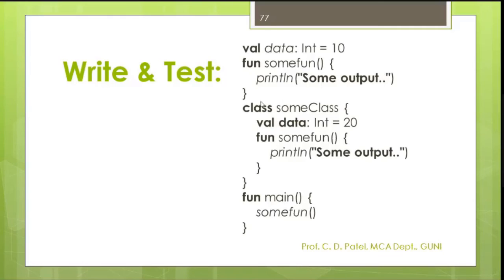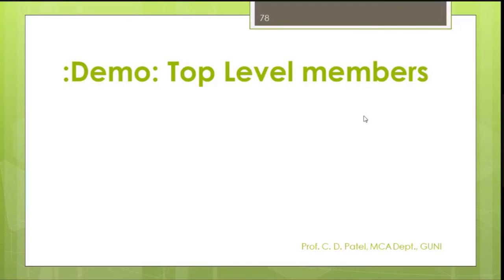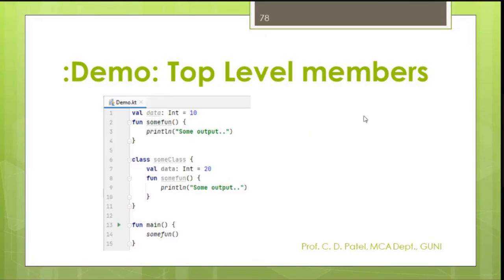So this is your sum function, and this is your main function that will start your sum function. So it will go here and it will run some output. So what is the purpose of these? Let me show you. Please understand these parts. When I run this program, your output is successful. No problem, there is no issue at all. But what is a top level member? Does it look like this at your end? Yes or no?